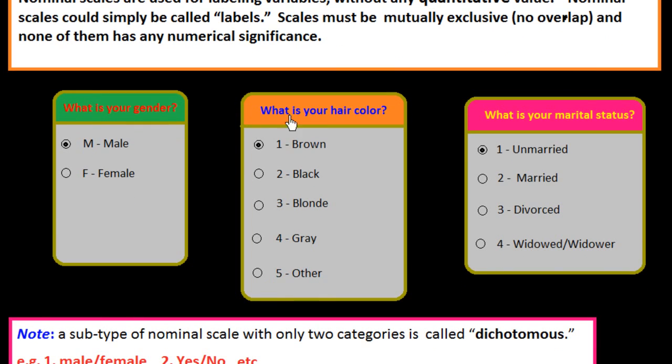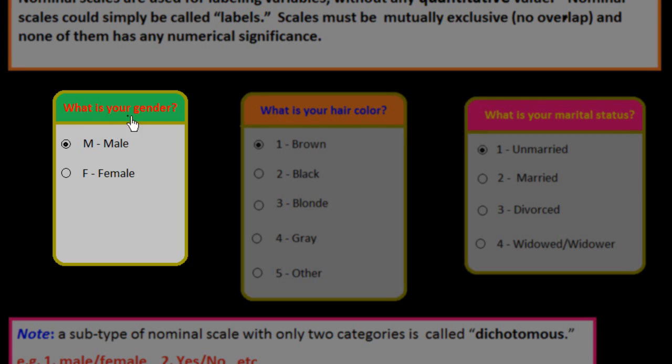Notice that all these scales are mutually exclusive. Look at the first one: what is your gender, male or female? We have two values here, and both are mutually exclusive. If someone is male, he is not female. If someone is female, she is not male. So these are mutually exclusive.